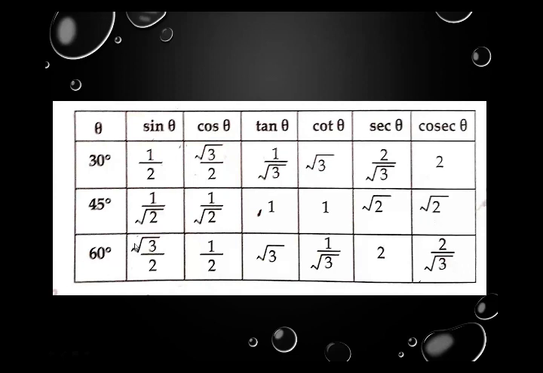For 60 degree, sine is root 3 upon 2, cos is 1 upon 2, tan is root 3, cot is 1 upon root 3, sec is 2 and cosec is 2 upon root 3.